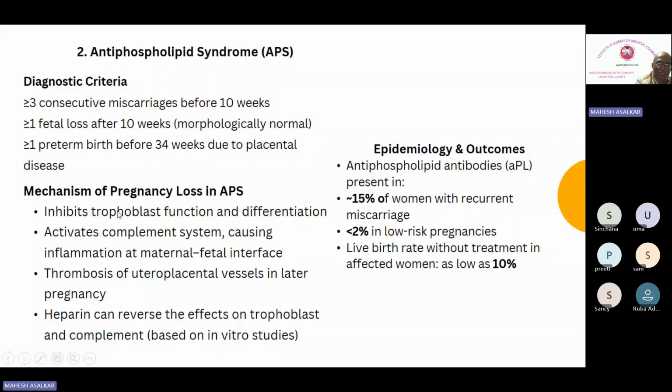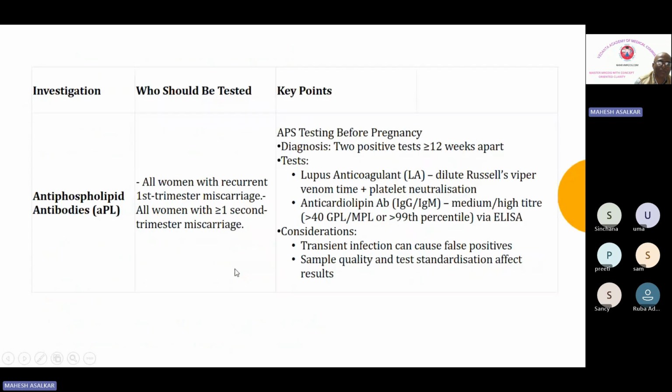Activates complement system causing inflammation at the maternal-fetal interface, then thrombosis of uteroplacental vessels in later pregnancy, and heparin can reverse the effects on trophoblast and complement based on in vitro studies. So it is related to trophoblast function and the complement system, which causes the inflammation at the maternal and fetal interface. Okay. Now coming to the test.